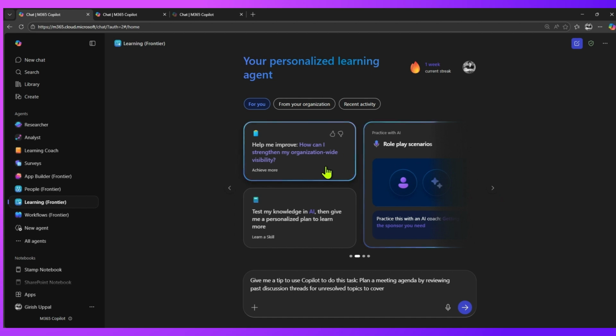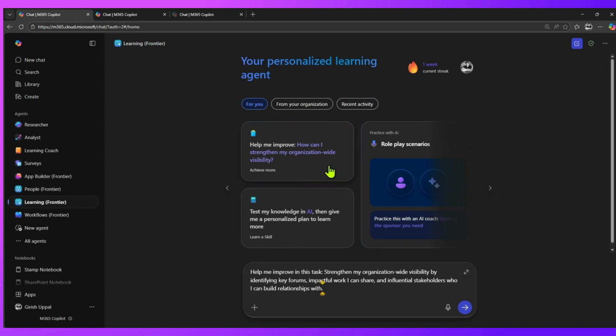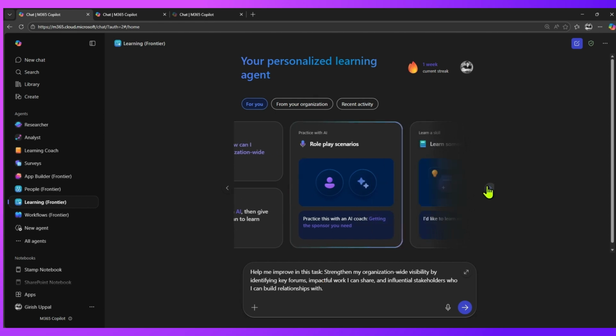Also, you can ask questions like how can I strengthen my org-wide visibility by identifying key forums. So if your organization has a lot of forums, how can I utilize them to the best, how can my impactful work be shared across the organization, and who are any other influential stakeholders who can help build that relationship.